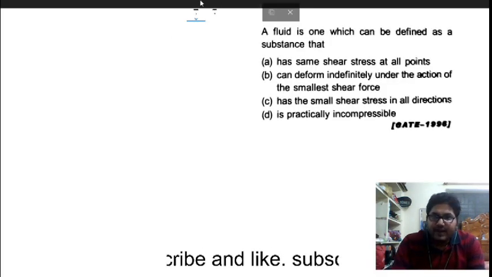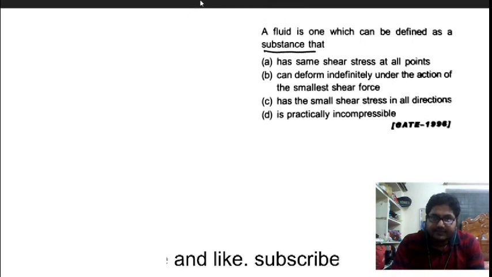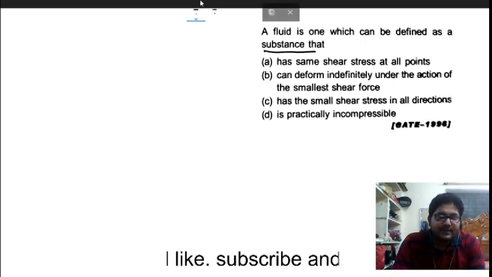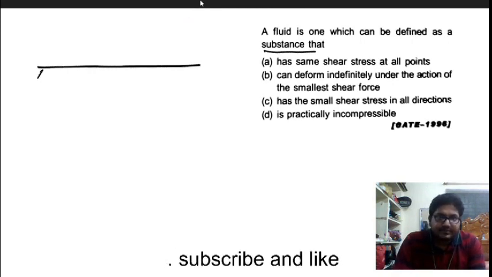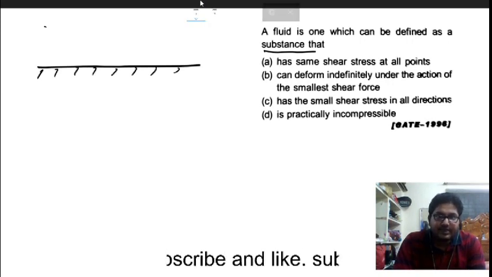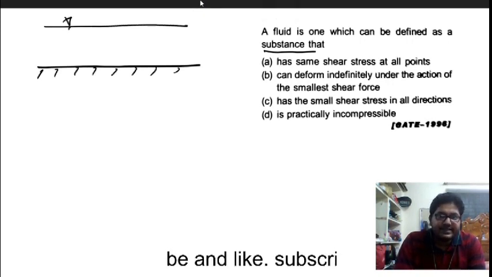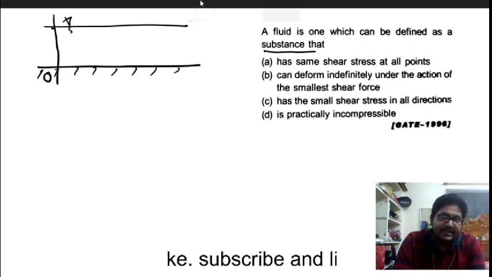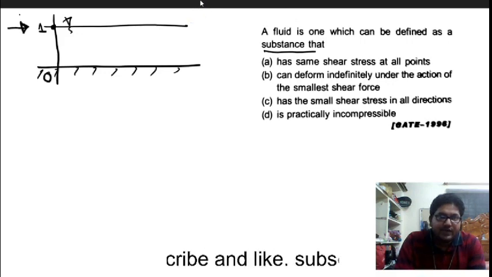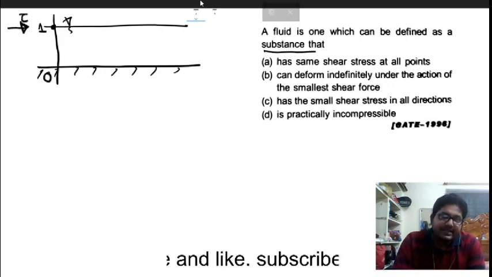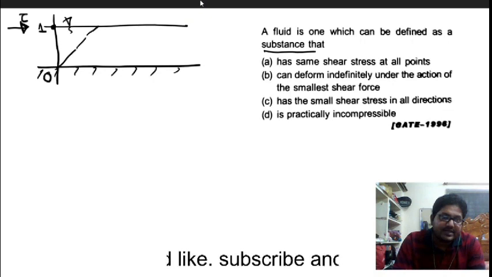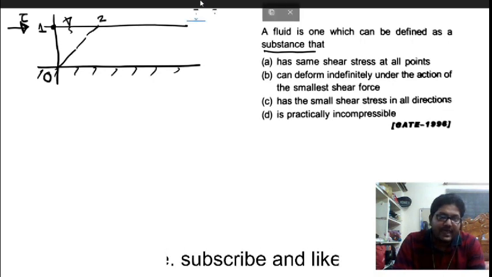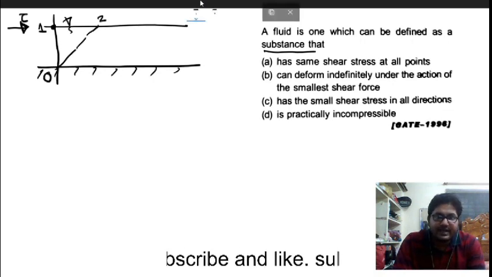Next: a fluid is one which can define a substance. Suppose this is the bed part, this is the free surface, and I fix a location. This is particle number 1. If you apply a small magnitude of shear stress, it will change its position to the second one, and it will not stop at this point.